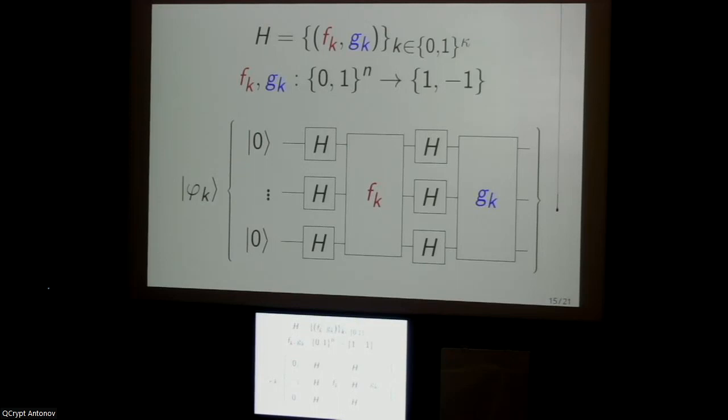Will the number of copies depend on this T, or would it be for any polynomial? At least under our conjecture, the number of copies would not depend on T. Yeah. Great. Thank you.